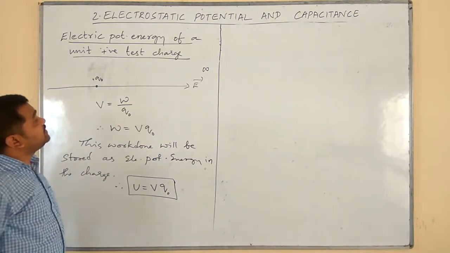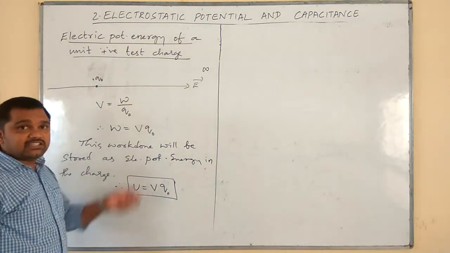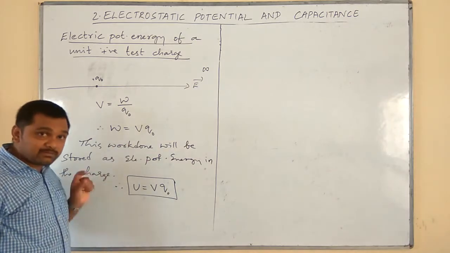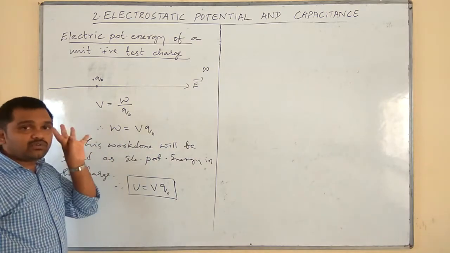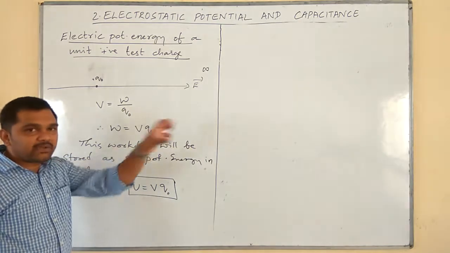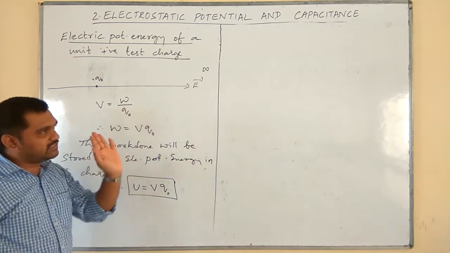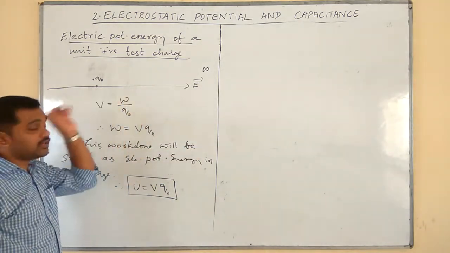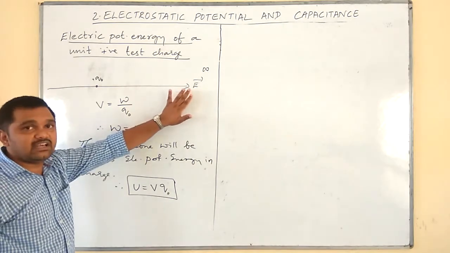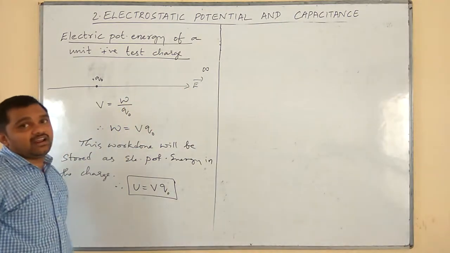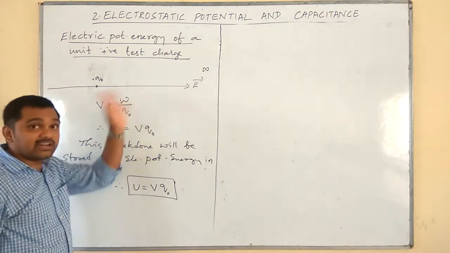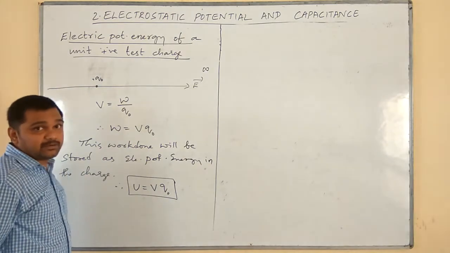Electric potential energy of a unit positive test charge in an external electric field can be defined as the amount of work done in bringing it, that is the unit positive test charge, from infinity to that point against the direction of the external electric field, that too without any acceleration.